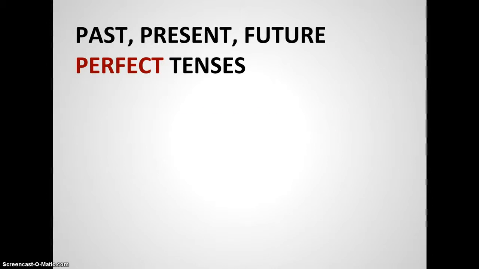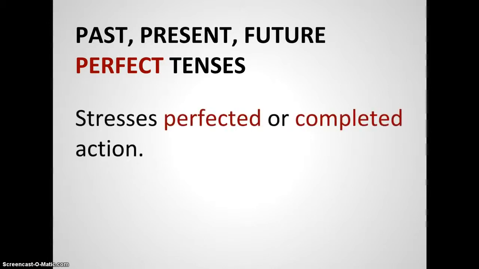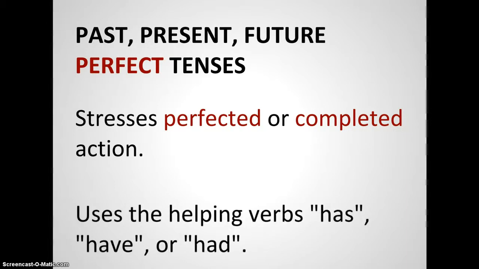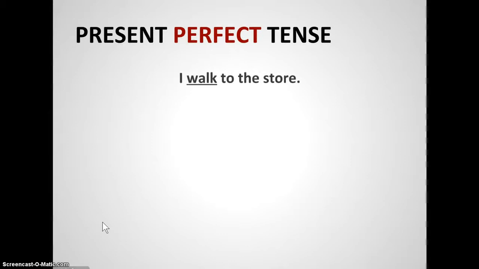And when we talk about perfect aspect, or perfective aspect, different terms again in linguistic terminology, it stresses perfected or completed action. And the perfect tense will use the helping verb has, have, or had. Had will be used to make the past perfect tense, and has or have will be used to make the present and future tenses.